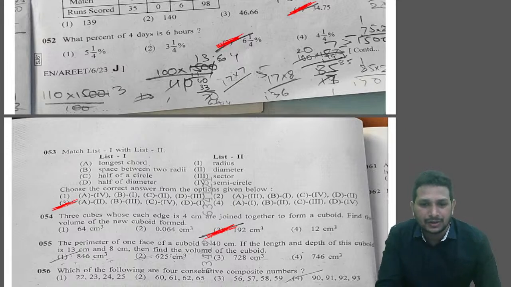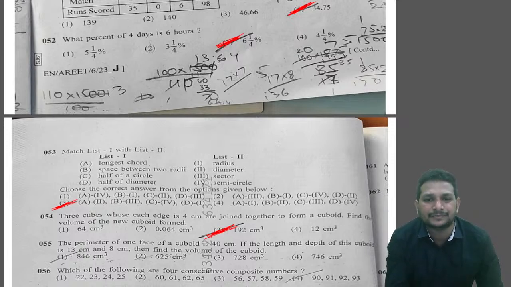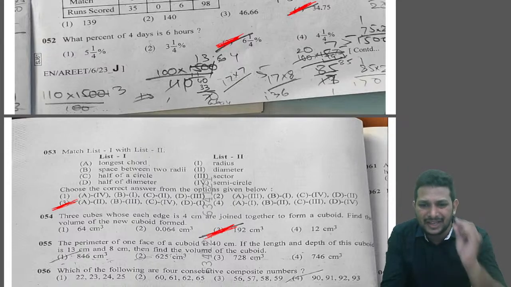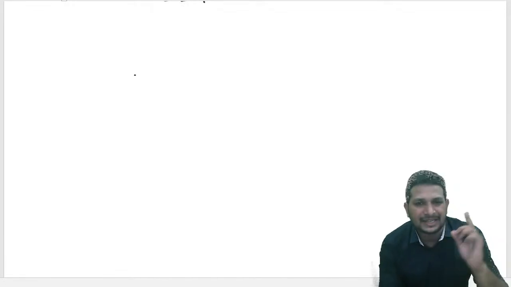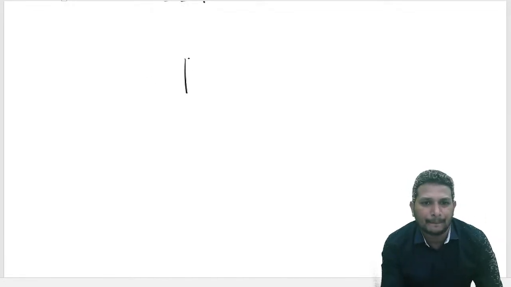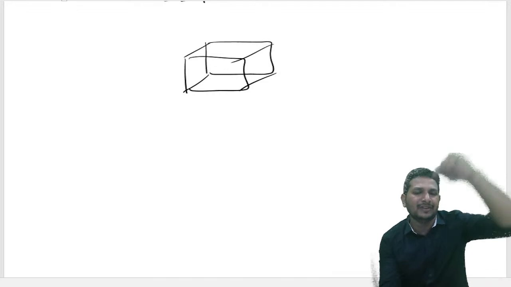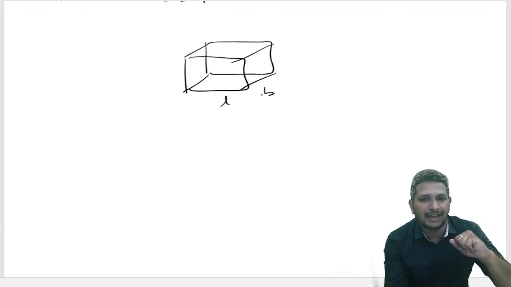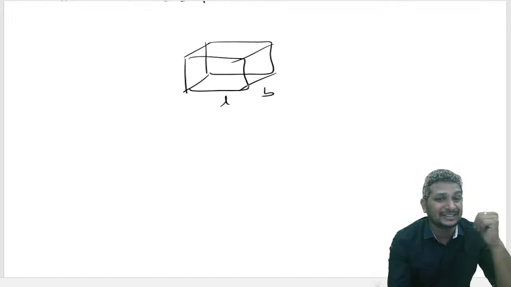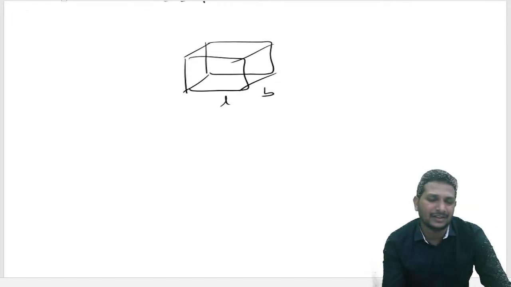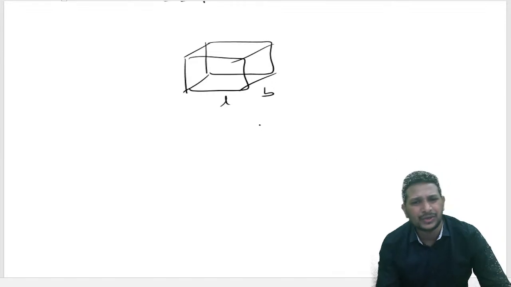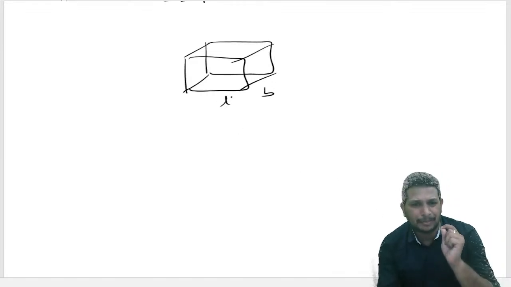What do we need to do here? As I mentioned, it's just the perimeter of one face, as a cuboid has many faces. How do we convert this one face? As we can see, there are 6 faces. The below and above faces will have only length and breadth. The side ones will have breadth and height, and length and height. You can take any one face actually, but the preferable one is length and breadth.